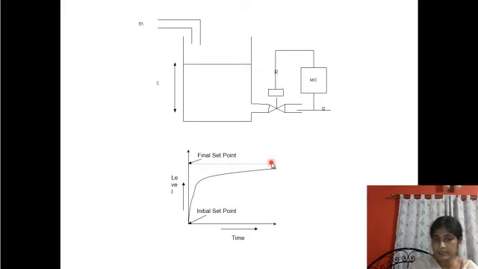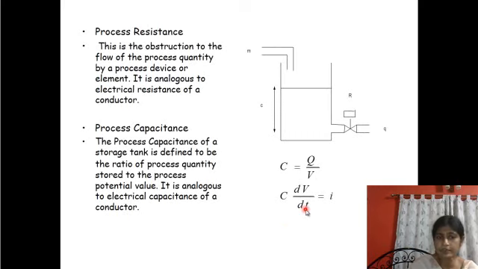This is the initial position of the final control element due to the previous set value, and this is the final position of the control valve due to the change in set point. So the level will follow these characteristics. This is called the process reaction curve, and from the slope of this curve, the process reaction rate can be calculated.